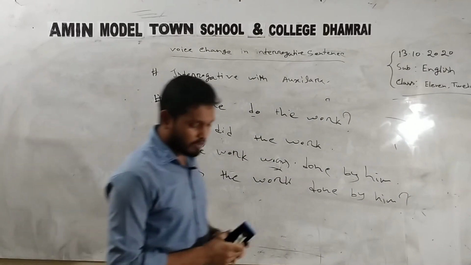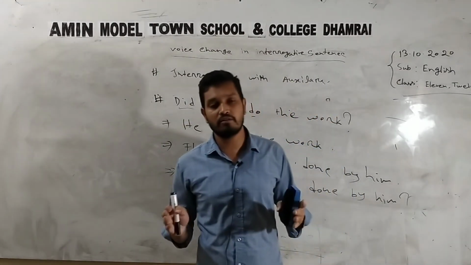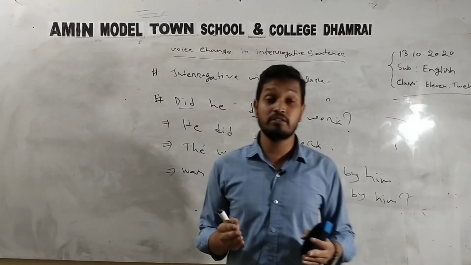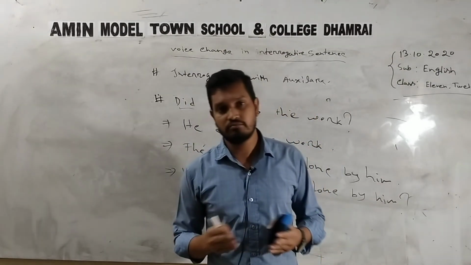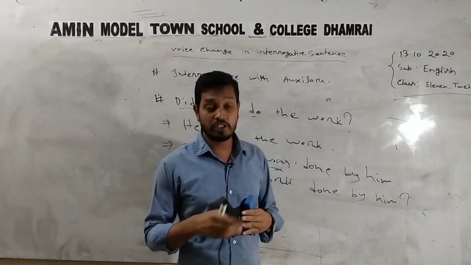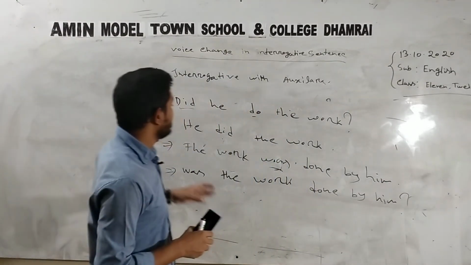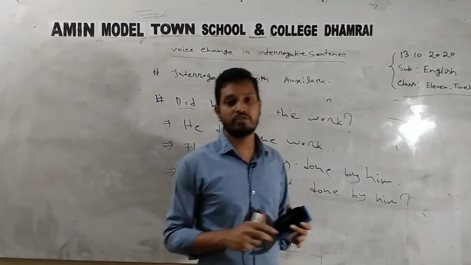So if you guys follow these rules and these examples, I hope you already know an easy way to make it. There are some other rules we will discuss in the next class about WH questions in interrogative. But before that, you need to follow these rules in your textbook and do some exercises.